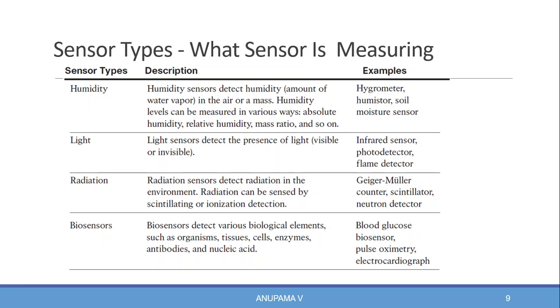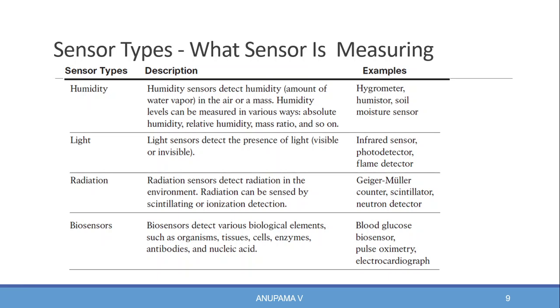Next is the light sensor. Light sensors detect the presence of light. Examples for light sensors are infrared sensor, photo detector, flame detector, etc. A light sensor is present in the mobile phone. The type of light sensor present in the mobile phone detects the light, based on which the brightness of the mobile phone is adjusted.